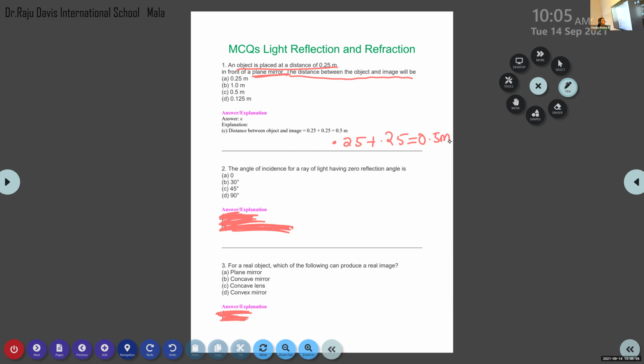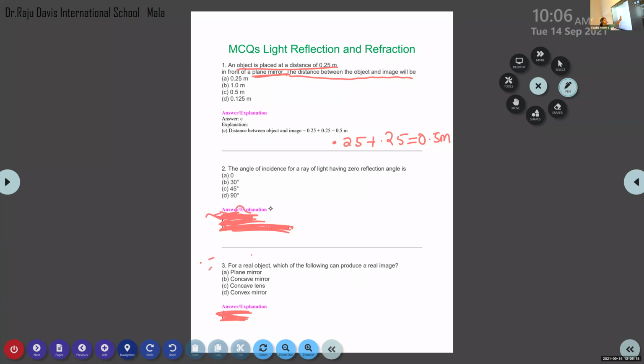Next question. The angle of incidence for a ray of light having zero reflection angle is 0 degree, 30 degree, 45 degree, or 90 degree. The answer is 0 degree, option A, because the angle of incidence is equal to the angle of reflection.